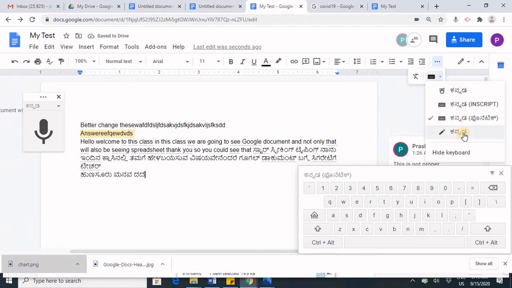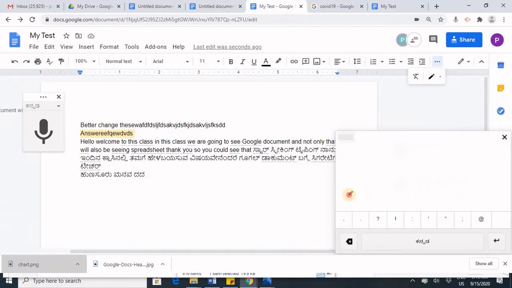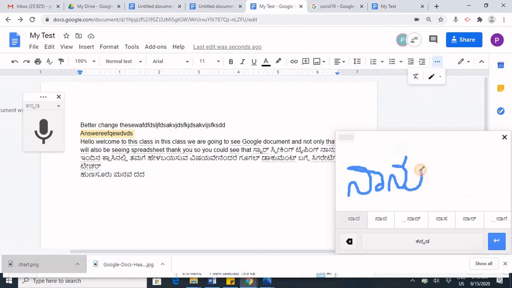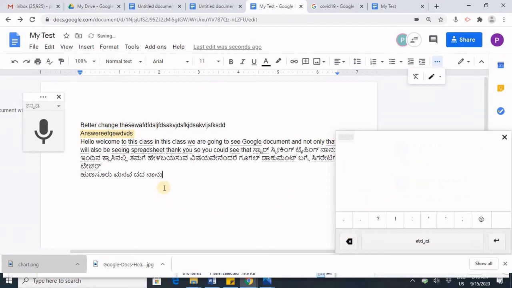And then you have handwriting in Kannada. You can write on this board. It will find out what it is and give suggestions for you. So this is also one of the good features.